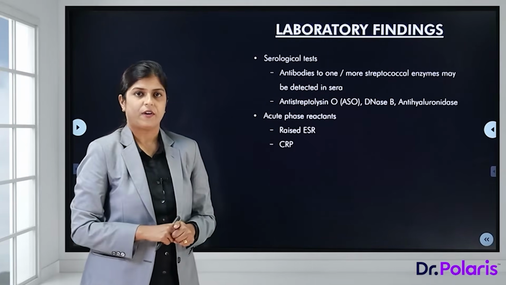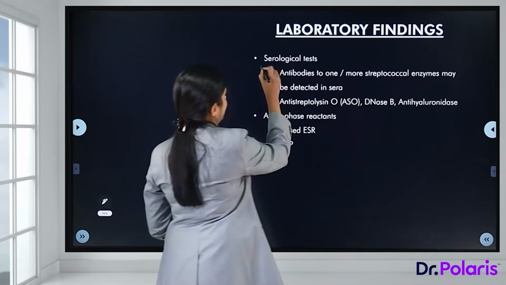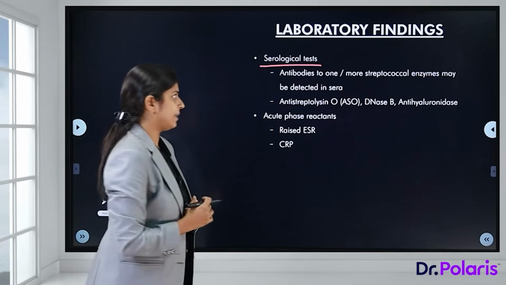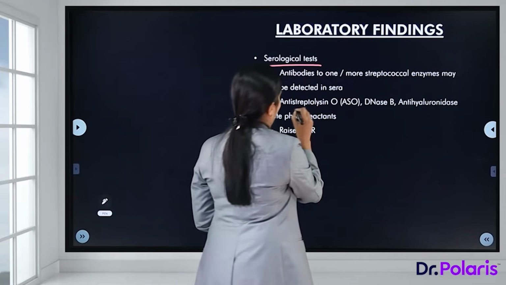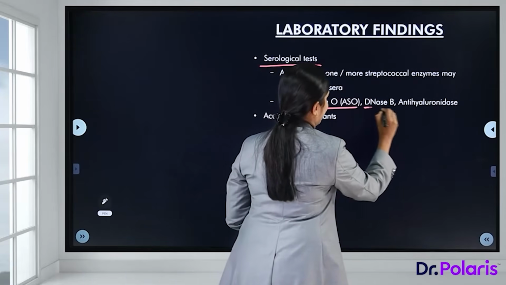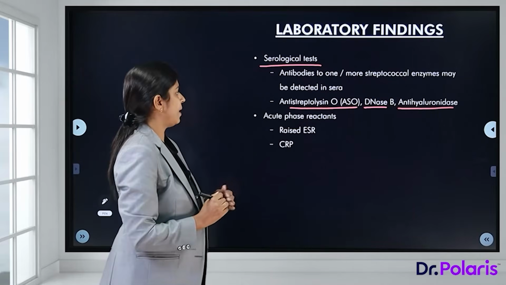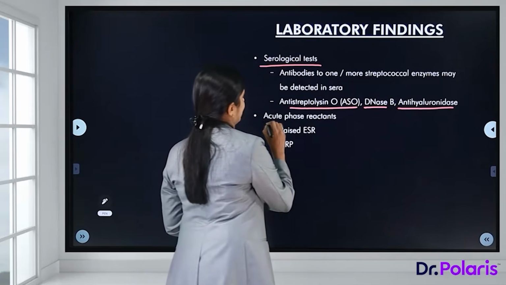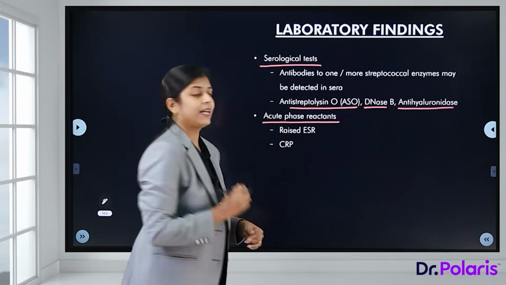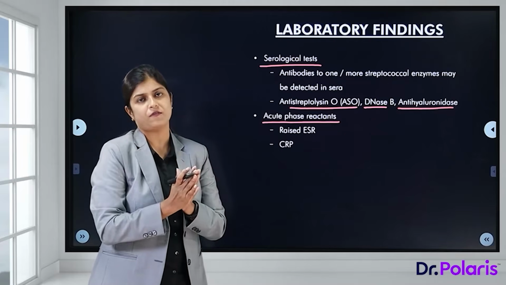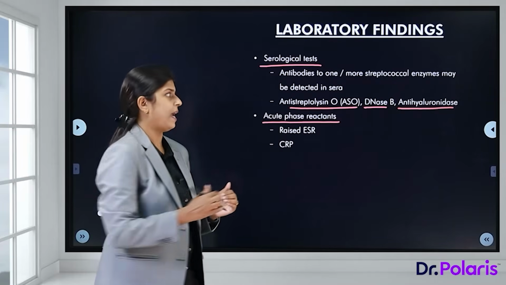Coming to the laboratory findings, there can be serological tests in which we look for antibodies to these streptococcal antigens, and those are anti-streptolysin O, anti-DNase B or anti-hyaluronidase. Apart from that, other investigations can be acute phase reactants like raised ESR or CRP, that is, increase in the level of CRP. So that gives supportive evidence.